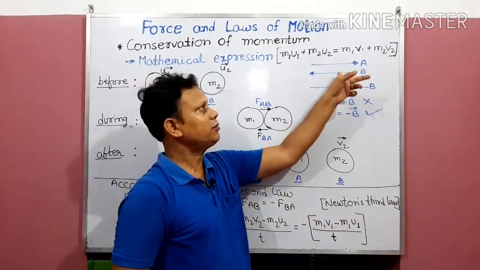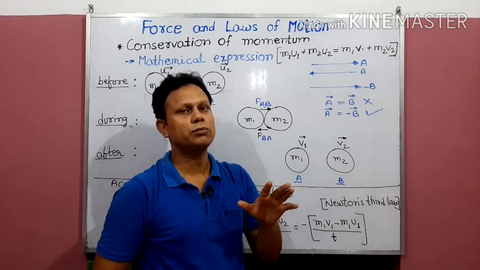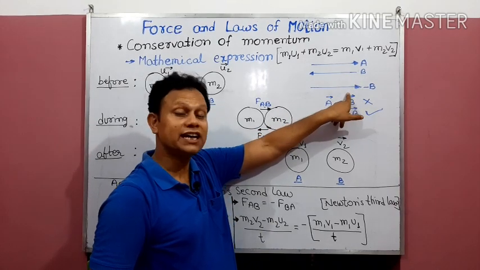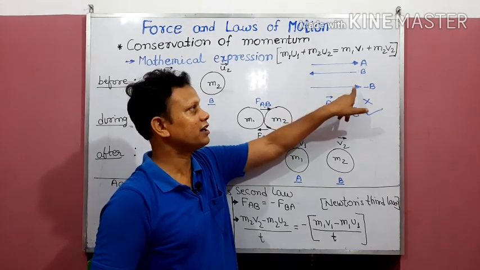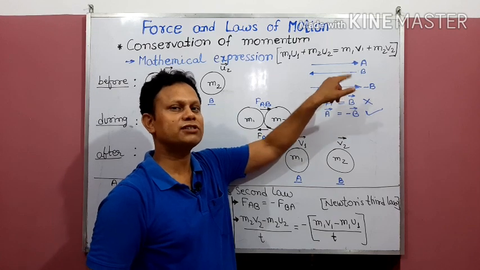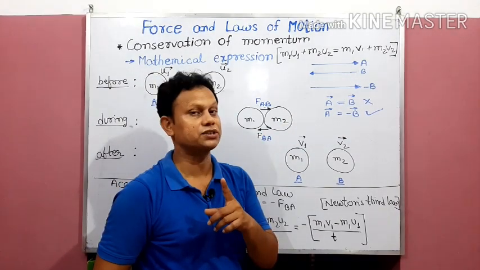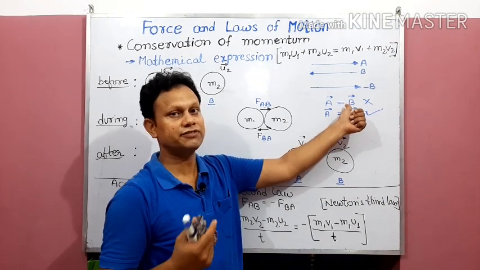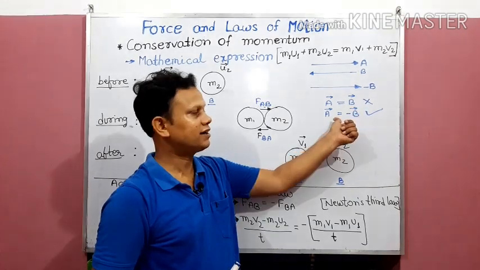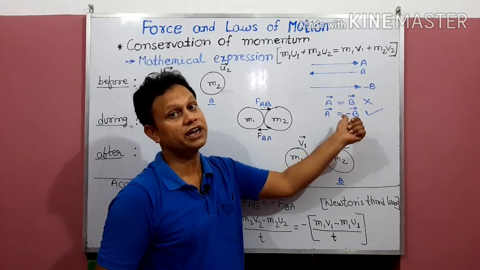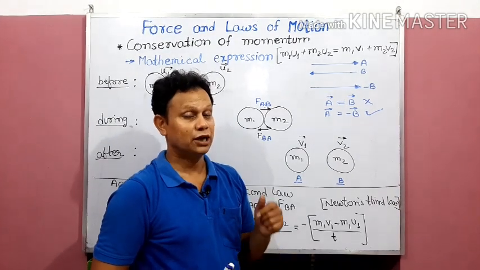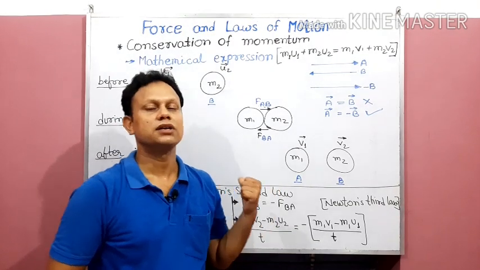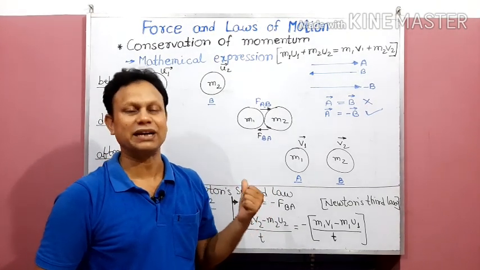Now A and B could not be said to be equal because the direction was different. But can we compare vector A with negative vector B? Now vector A and the negative of vector B both have the same magnitude and the same direction. So vector A and vector B cannot be taken as equal because of the difference in direction, but vector A can be compared equal to the negative of vector B. Now this knowledge of vectors is going to help you understand why we are doing this when we are establishing the law of conservation of momentum mathematically.